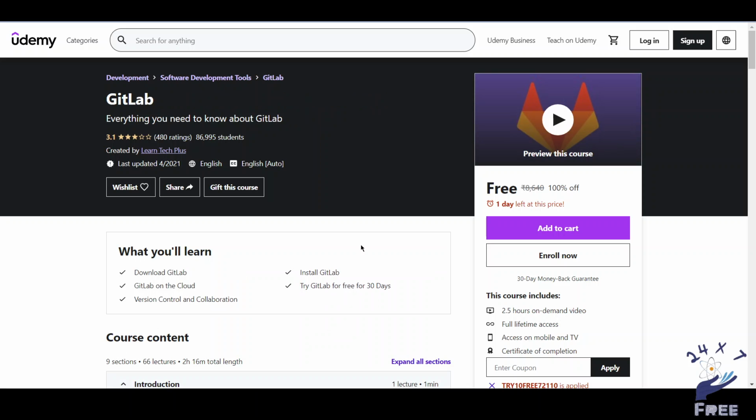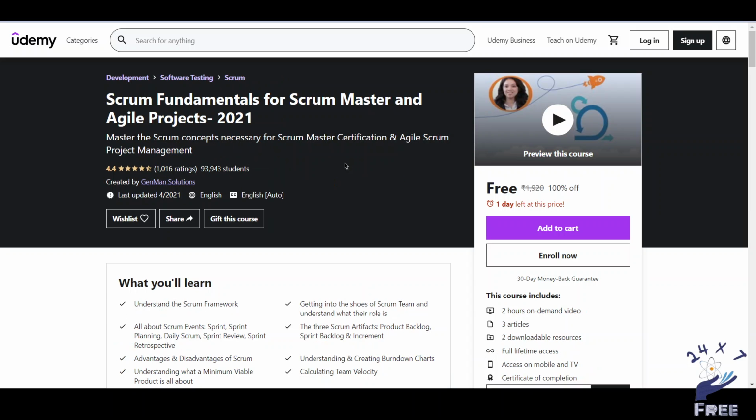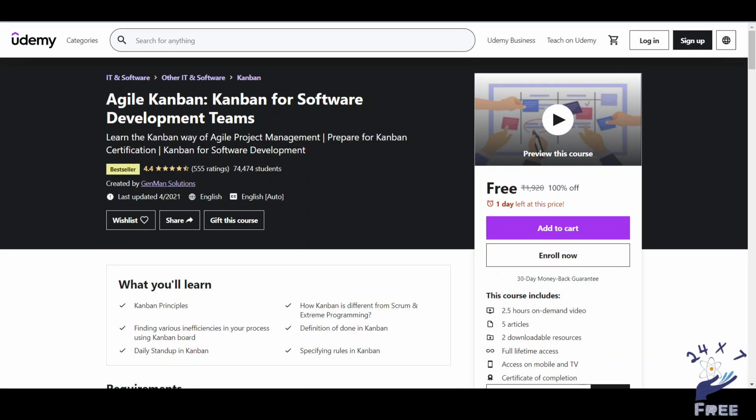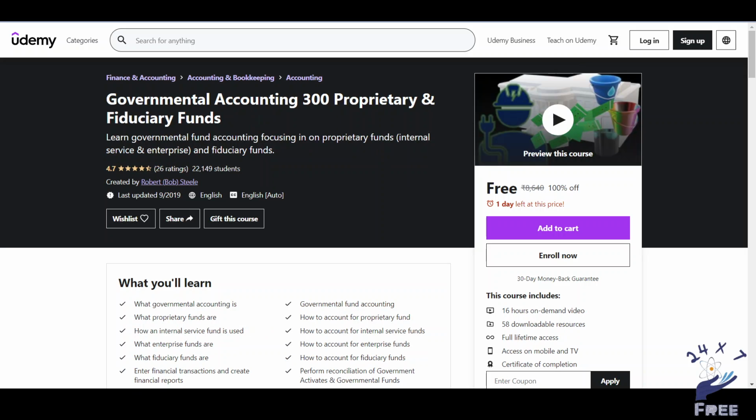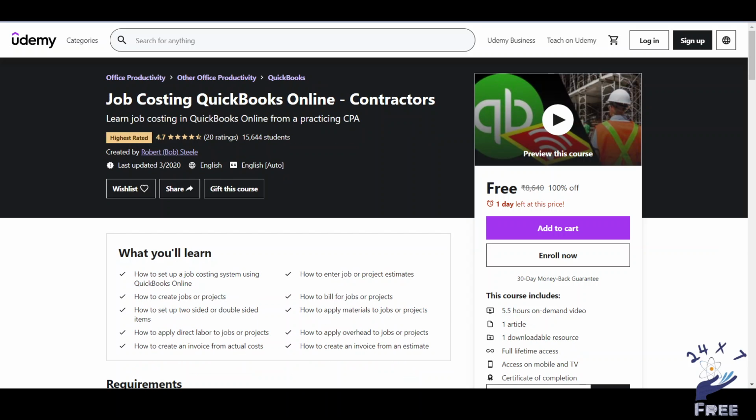Course number 16 is about GitLab. If you are interested to learn about Git and GitHub, then you must check this course. Course number 17 is about Scrum Fundamentals. Then course number 18 is about Agile. Course number 19 is about Governmental Accounting. Course number 20 is about Job Costing.